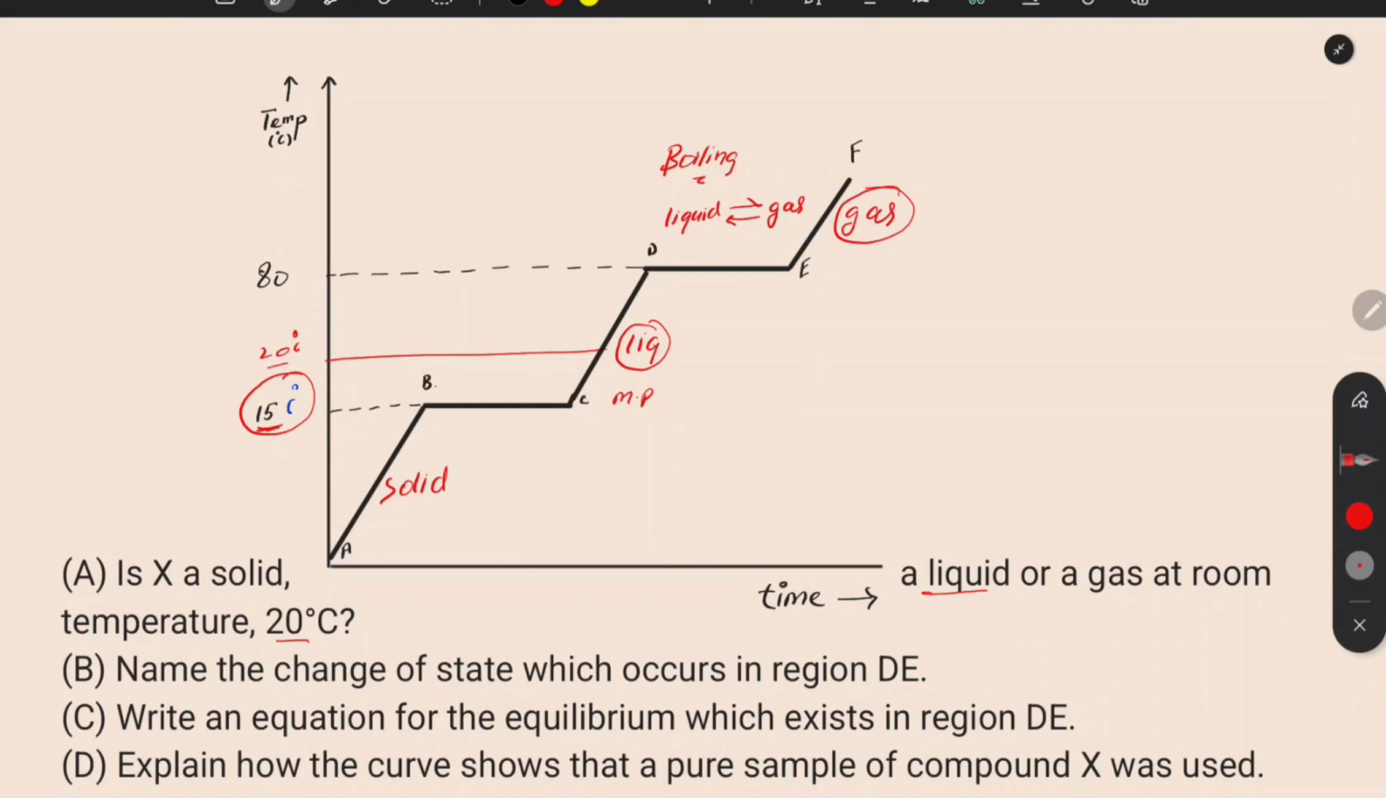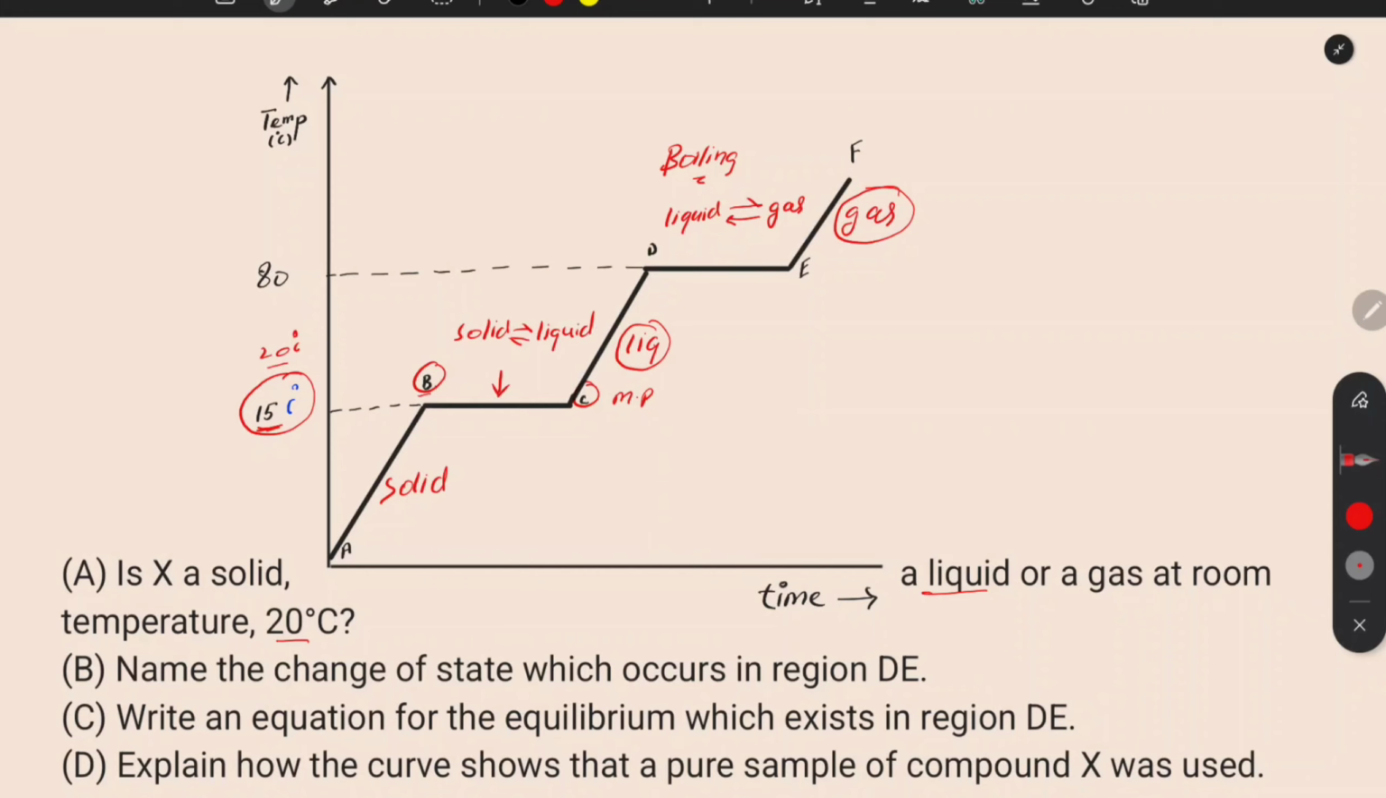And similarly, if you want to write what would be the state at this point, solid is converting into liquid. So solid and liquid both states are present at equilibrium on this point.